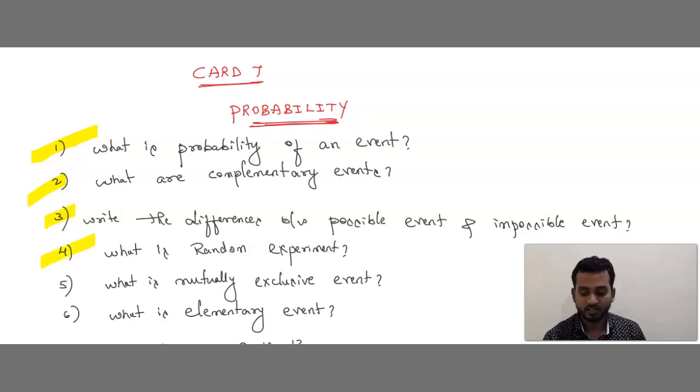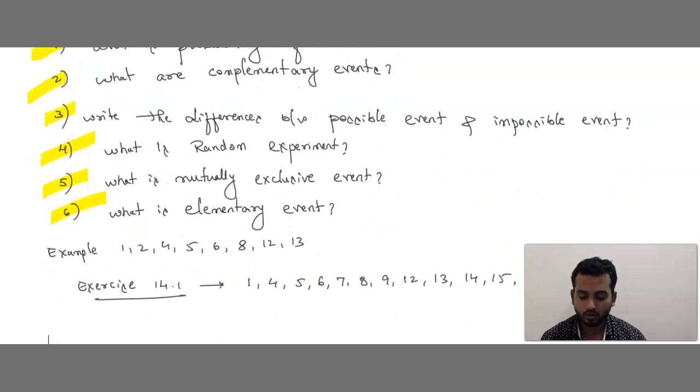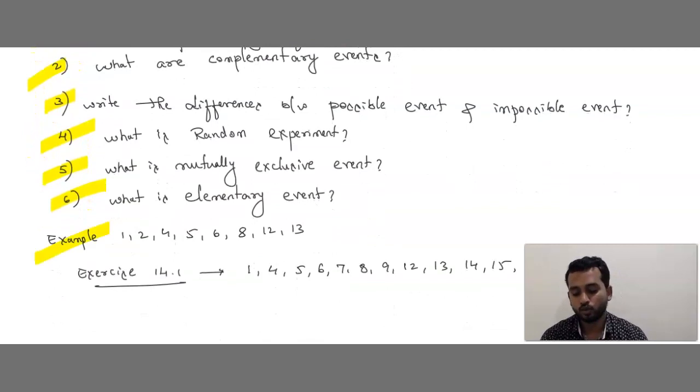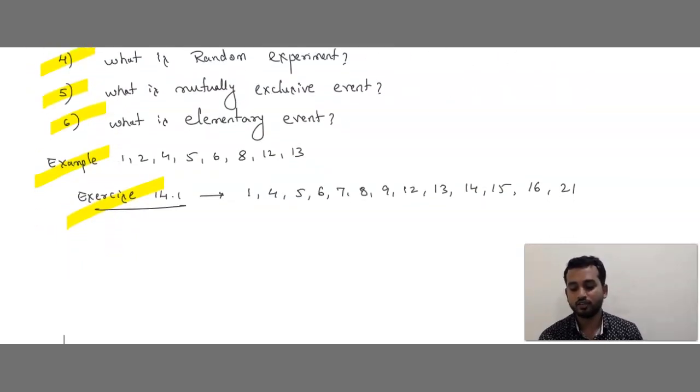And what is a random experiment? What is a mutually exclusive event? And what is an elementary event? And next you can solve the questions. Example number 1, 2, 4, 5, 6, 8, 12, 13 and exercise 14.1. You can solve question number 1, 4, 5, 6, 7, 8, 9, 12, 13, 14, 15, 16 and 21. So these are the questions you need to practice from this chapter, probability.